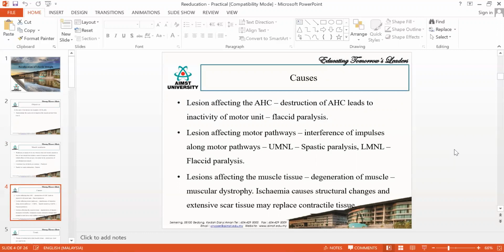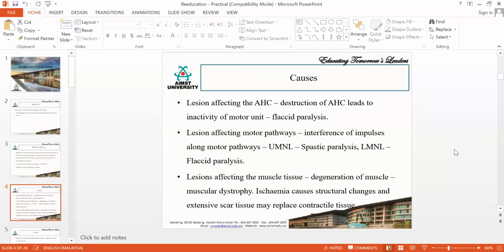Spastic means increased muscle tone. Whenever the problem is below the anterior horn cells, from anterior horn cells to the muscle, it is called lower motor neuron lesion, and that lesion will lead to flaccid paralysis. Is that clear? So when your upper motor neuron is affected, you end up in spastic paralysis. When lower motor neuron lesion, you end up in flaccid paralysis.